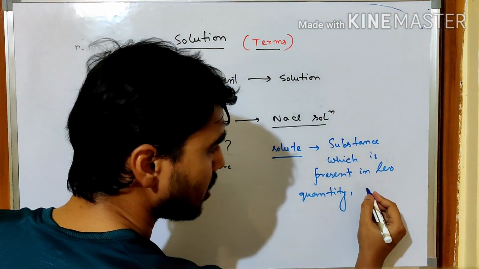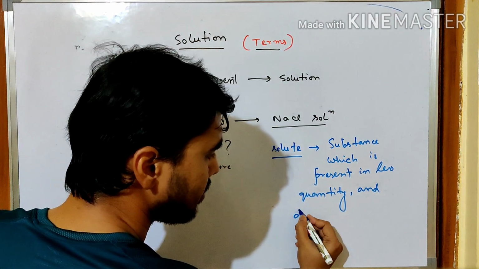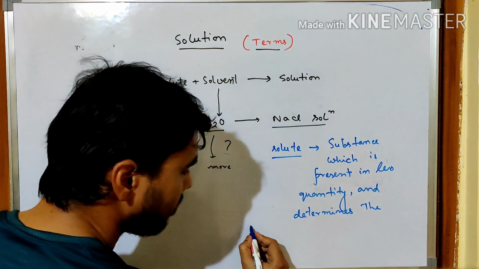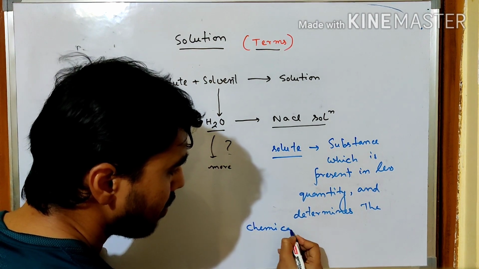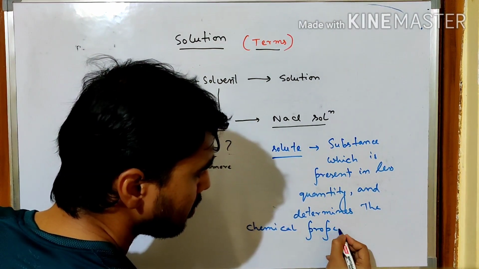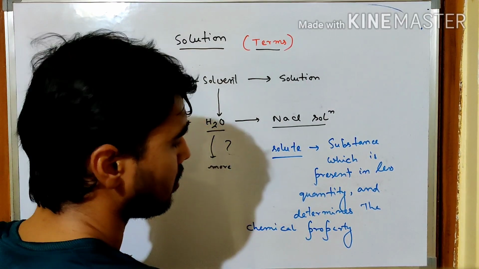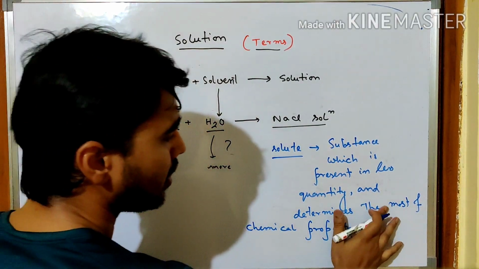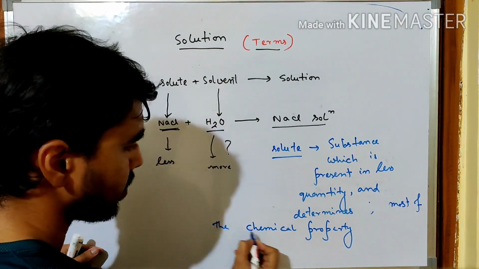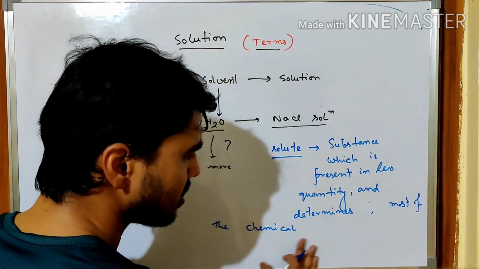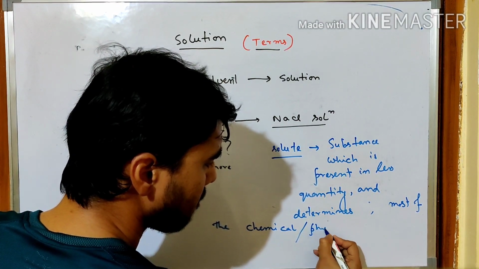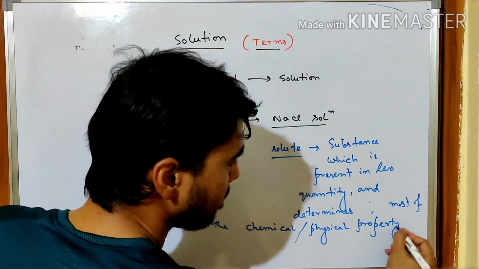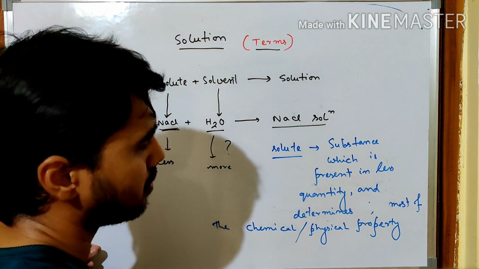So the substance which is present in less quantity and determines most of the chemical as well as some of the physical properties is known as the solute.